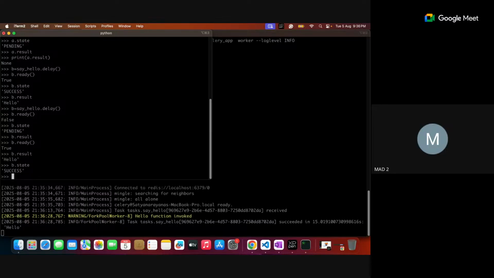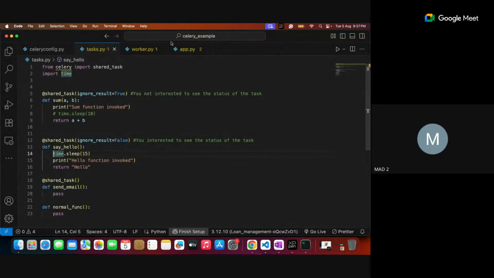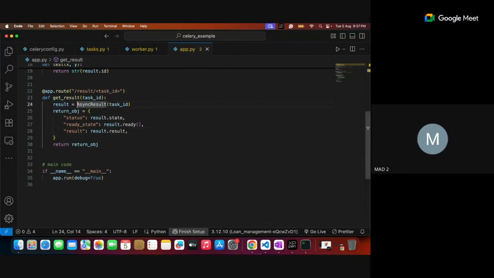Sir, these results are the properties that we have defined in the dictionary. It is an asynchronous object. Calling the delay method returns an asynchronous result object. You can see that this asynchronous object has a collection of properties: ready is there, state is there, result is there. All these we are using for reference, right?